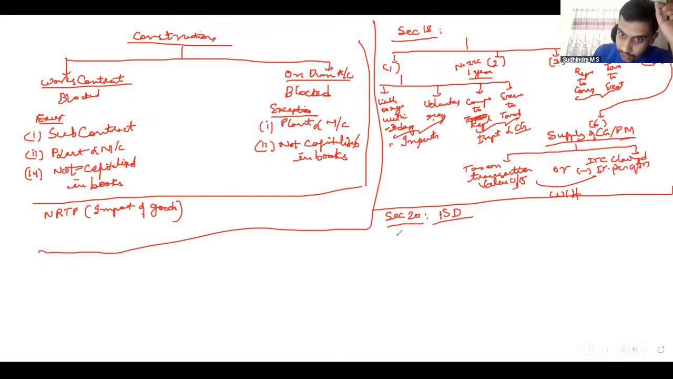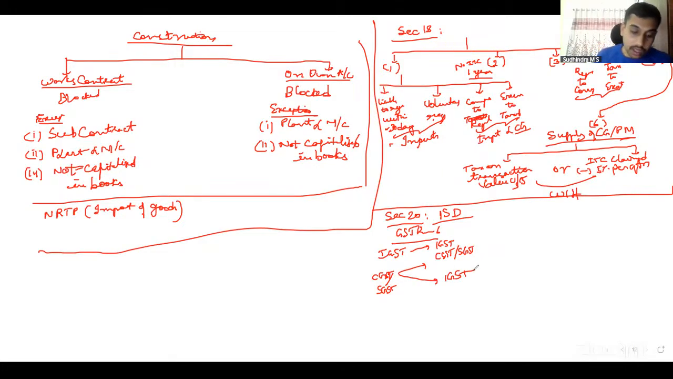Such ISD has to file GSTR 6. IGST will be distributed as IGST itself. CGST will be distributed as CGST if the other registrations are in the same state as the ISD registration. If the other registrations are in different states, they'll distribute it as IGST. On what basis, in what proportion? In proportion of the state or union territory turnover. Based on the turnover, they will distribute. Okay, that's about ISD.